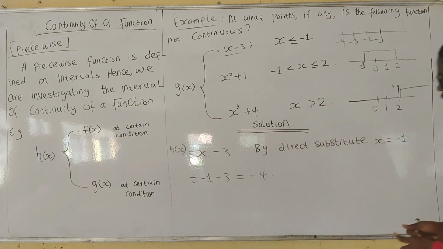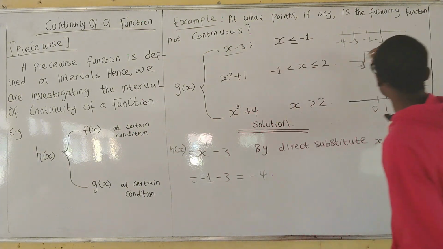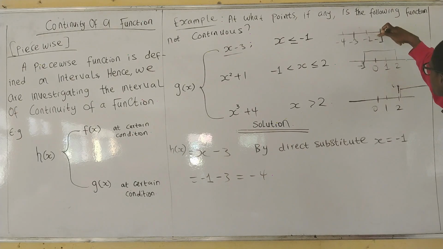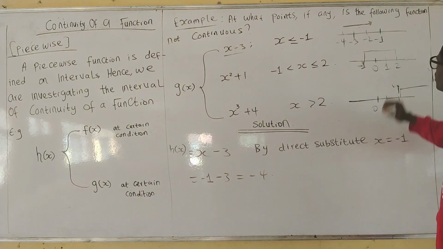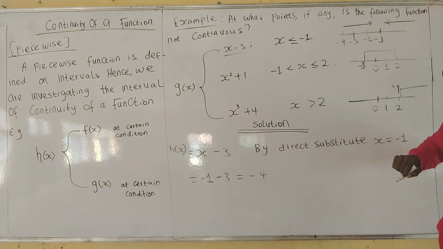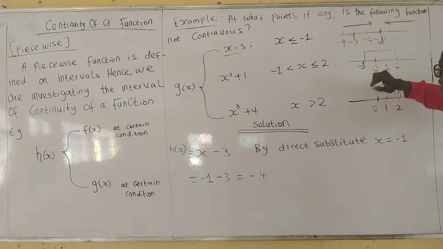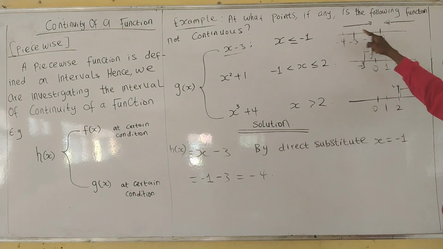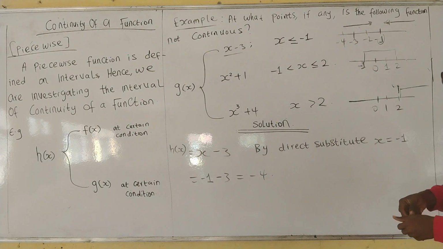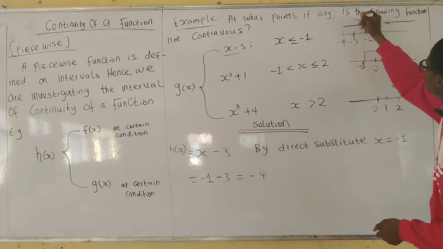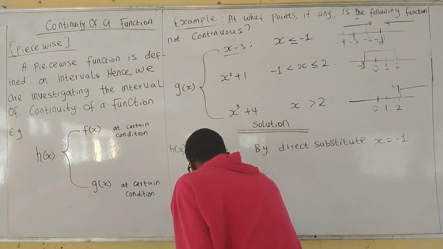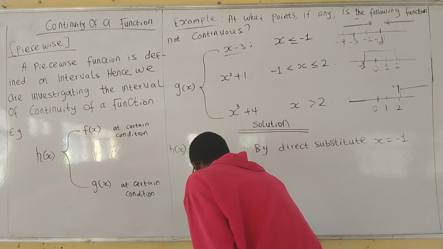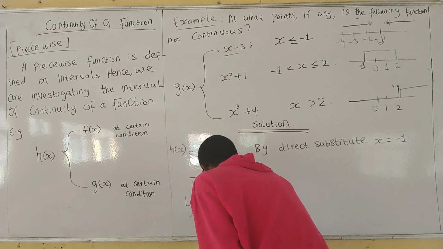Now, what again will we do? It should be equal to minus 1. Now you see, it's coming from which side? Is it the negative or the positive side? It's coming to minus 1, less than or equal to minus 1. Is it coming from the positive or from the negative side? Negative side. So if we want to take the limit now, we will take the limit of such a function as x approaches